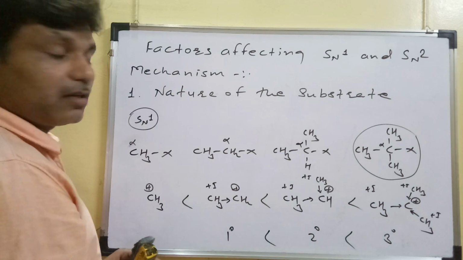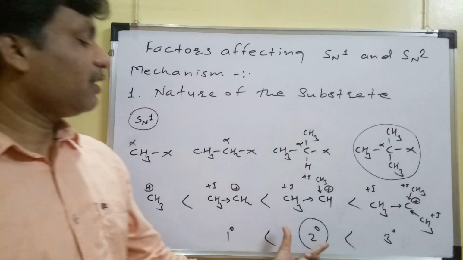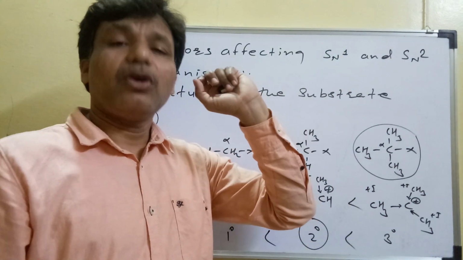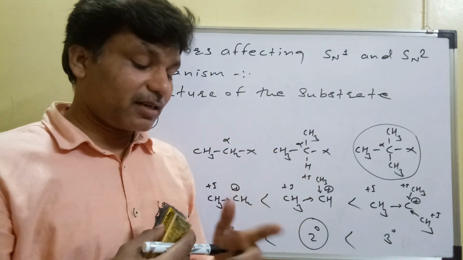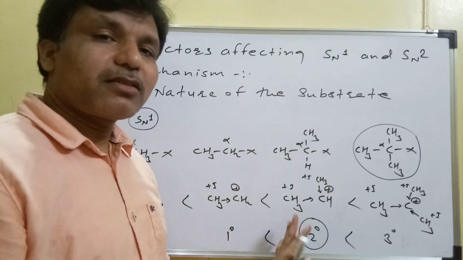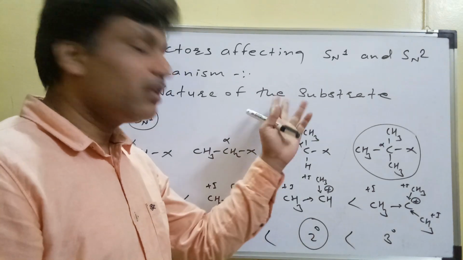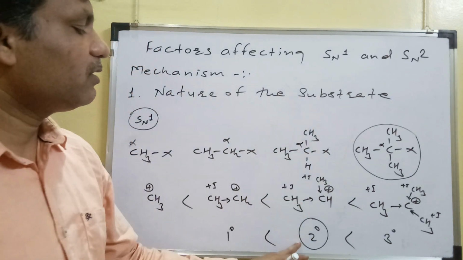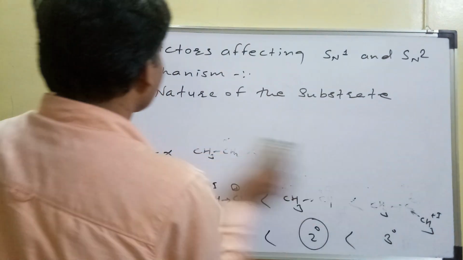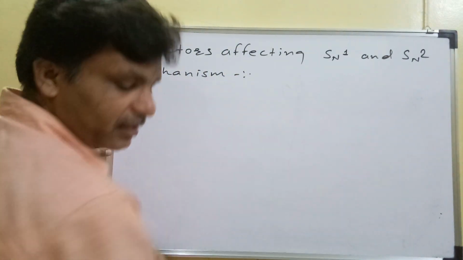Whereas if you think about the secondary alkyl halide, from it we can get a mixed mechanism of SN1 and SN2, or this depends upon the reaction conditions. Based upon the conditions of the reaction, we can decide whether the SN1 or SN2 reaction takes place for this secondary alkyl halide. Now the second factor is the nucleophilicity.